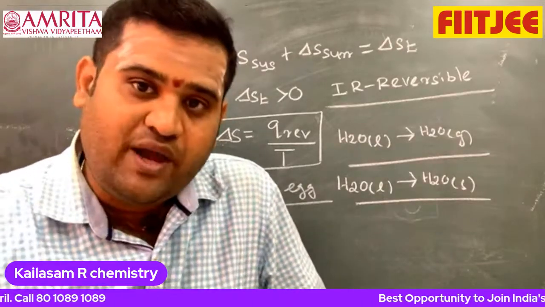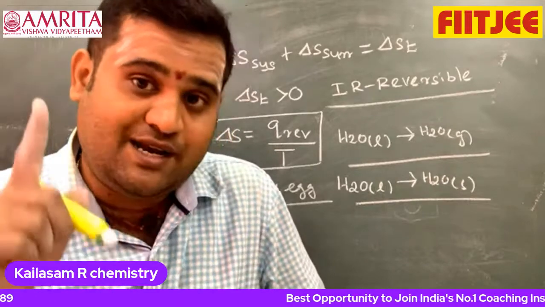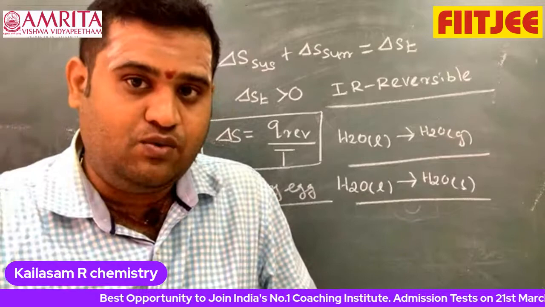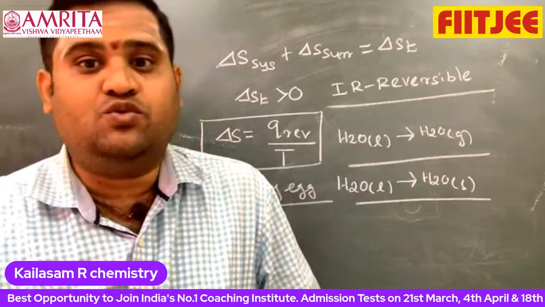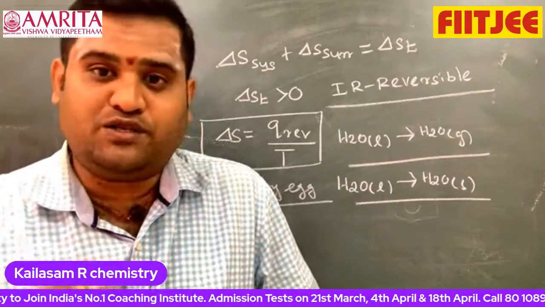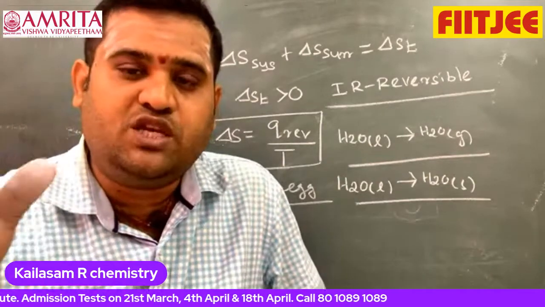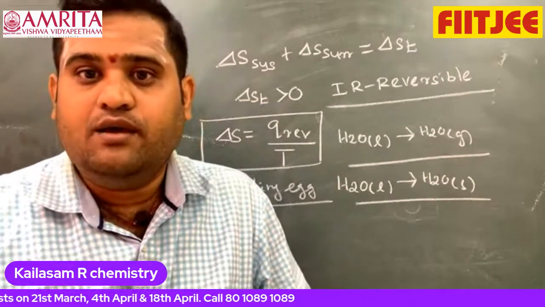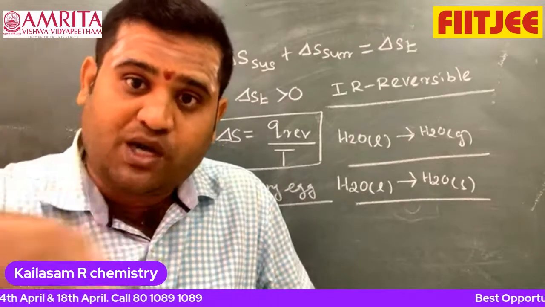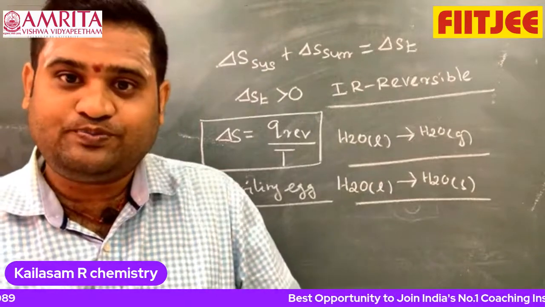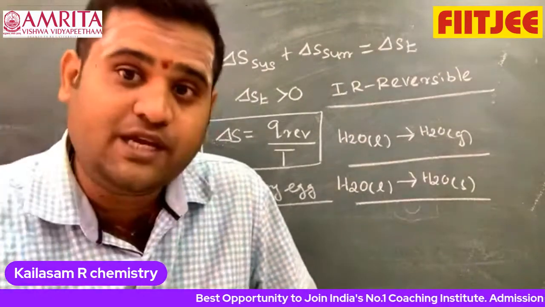What is rusting of iron? Please keep it in mind. In rusting of iron, the entropy of the system is negative, but the total entropy is positive. Don't forget, sir. Rusting of iron is because Fe plus O2 gives Fe2O3 as a solid only. The entropy of the system is negative, but for the overall process, delta S total is greater than 0. That's what you have to think.